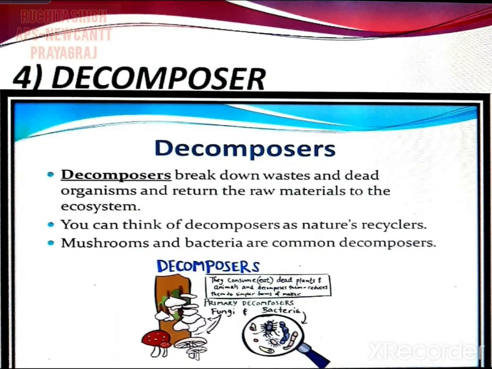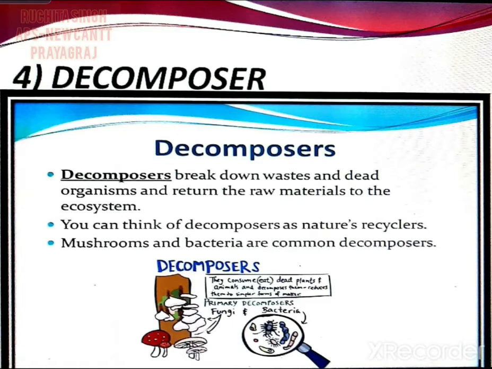And the fourth and the last type of classification of animals are decomposers. Yes, children, as the name suggests, decomposers feed on dead plants and animals. And they are very important, children. Why? Because they eat that part of the environment which is not eaten by anyone. They return the raw material to our ecosystem. They decay dead matter and release minerals in the environment which are absorbed by the plants.